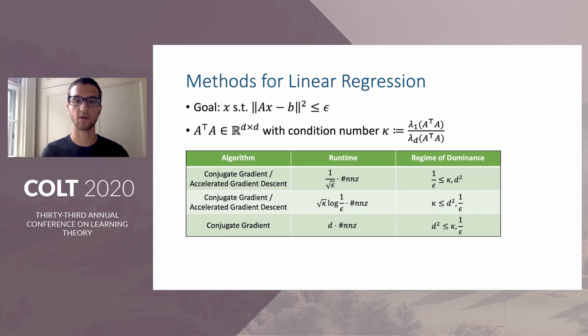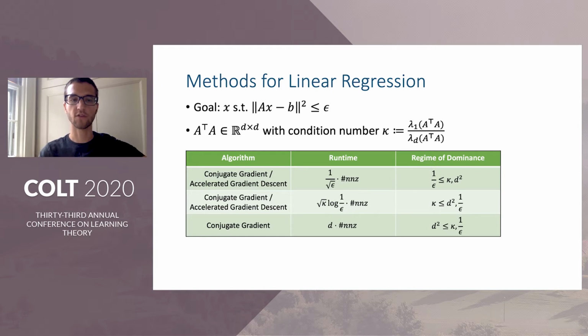Focusing just on linear regression for now, there are several well-known approaches for solving this problem, which can generally be split into two categories. On the one hand, we have first-order methods such as conjugate gradient descent or accelerated gradient descent. Conjugate gradient descent enjoys three different kinds of guarantees. A low accuracy guarantee, which depends just on epsilon, which is the squared L2 error. A condition number dependent guarantee, which scales with the ratio of the largest and smallest eigenvalues of A transpose A. And a dimension dependent guarantee, which ensures convergence to the exact solution after d iterations, at least assuming infinite precision.